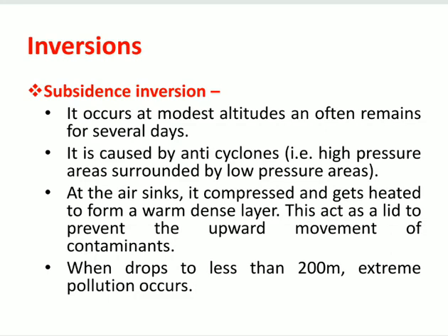Okay, as the air sinks, it is compressed and gets heated to form a warm, dense layer. This acts as a lid to prevent the upward movement of the contaminants. When it drops to less than 200 meters, extreme pollution occurs. It means whenever the subsidence inversion takes place in the atmosphere less than 200 meters from the earth, it will lead to extreme pollution. Okay.